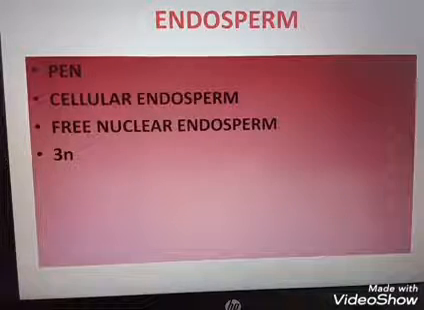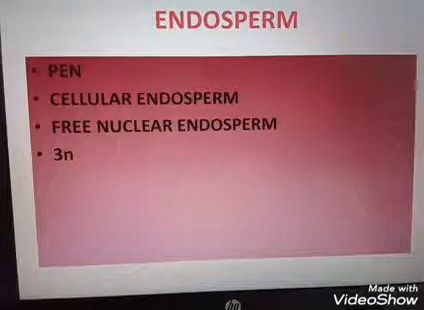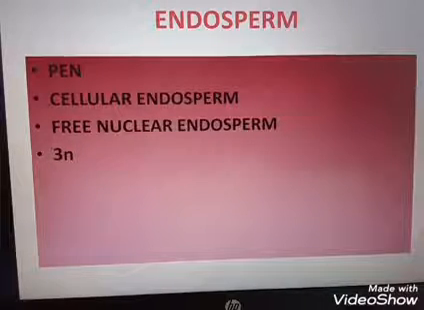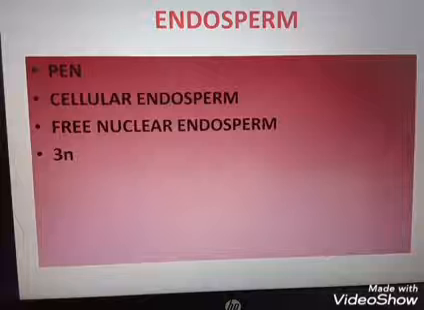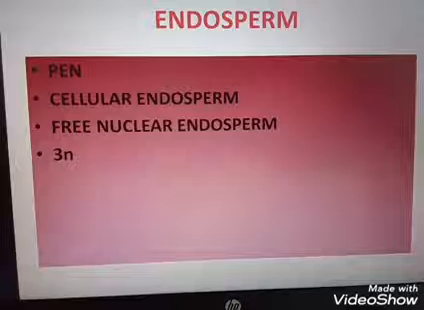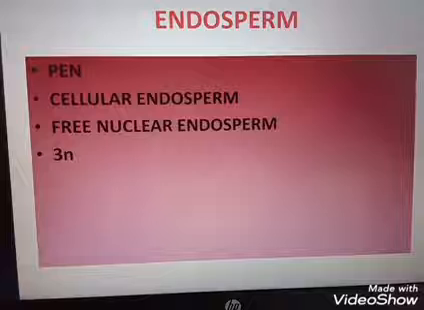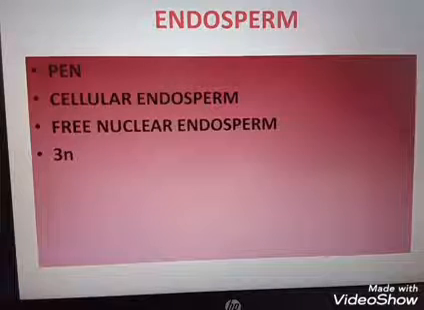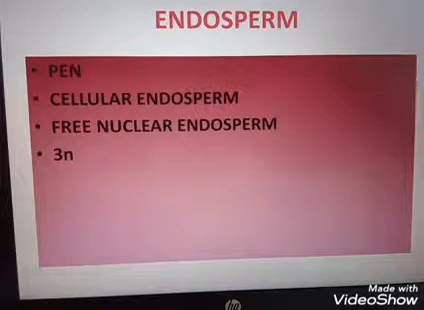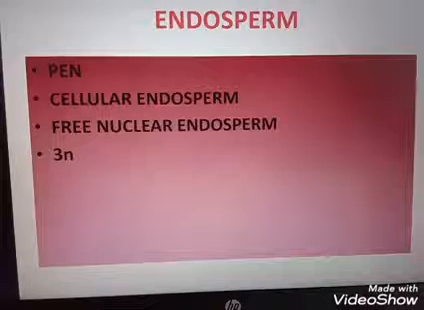So endosperm is the nutritive tissue of the developing embryo. It is developed from the primary endosperm nucleus. PEN stands for primary endosperm nucleus. The primary endosperm nucleus divides repeatedly to become numerous free nuclei, which later become cellular. First it forms as free nuclear, then it forms as cellular. So the development of the endosperm is said to be free nuclear.